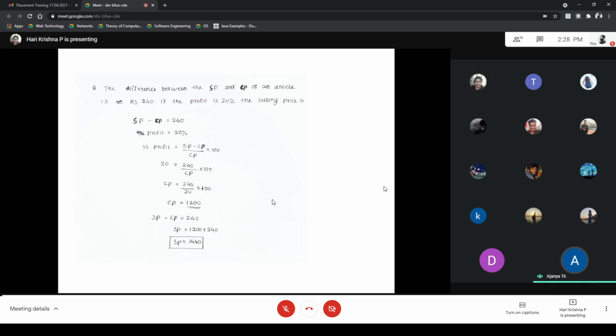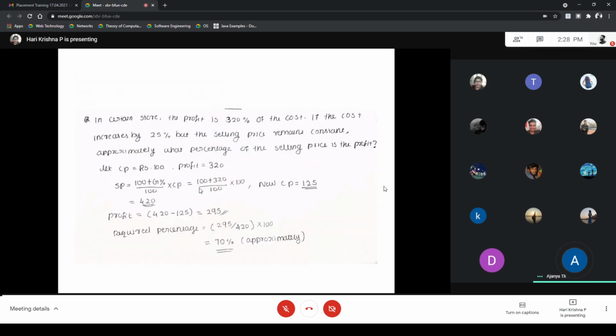Selling price is cost price plus profit. So selling price is equal to 1,200 plus 240. That is selling price is equal to 1,440. Next question.